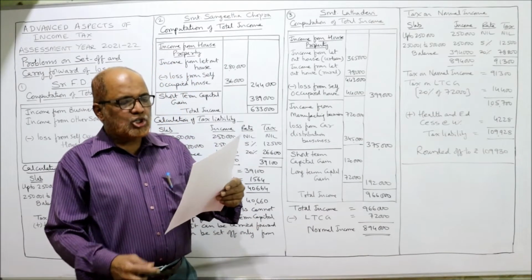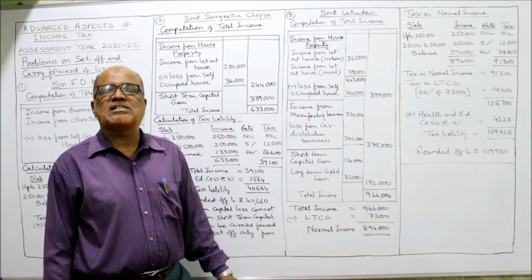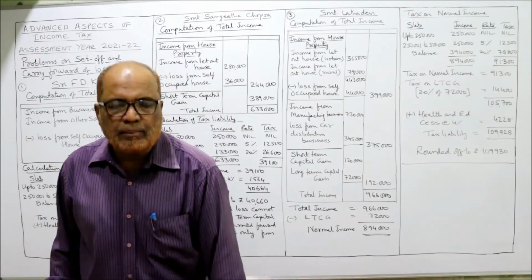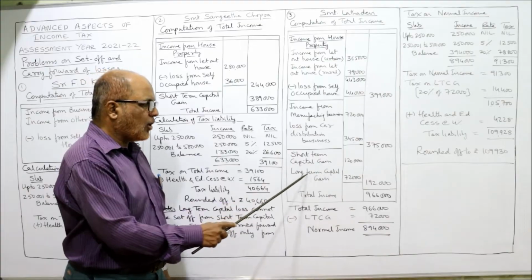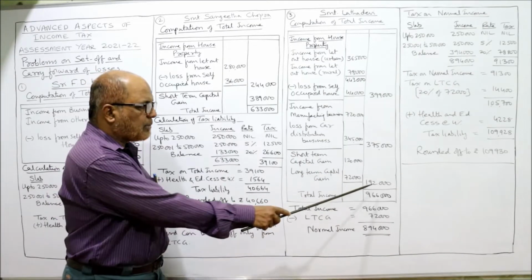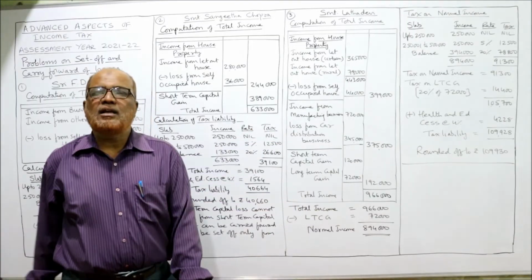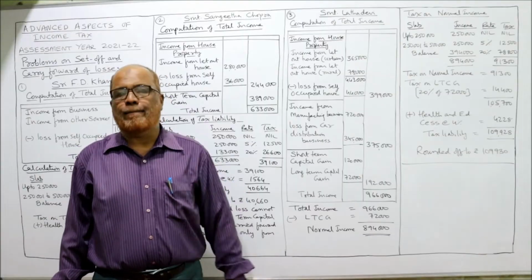Now the last one. Short-term capital gain, 1,20,000. Long-term capital gain, 72,000. Both are capital gain, one short-term and one long-term. So we add up short-term capital gain 120 and long-term capital gain 72. Total capital gain 1,92,000. Now take the total in the last column. 9,66,000 is the total income.